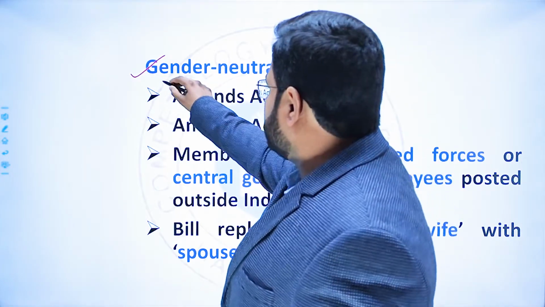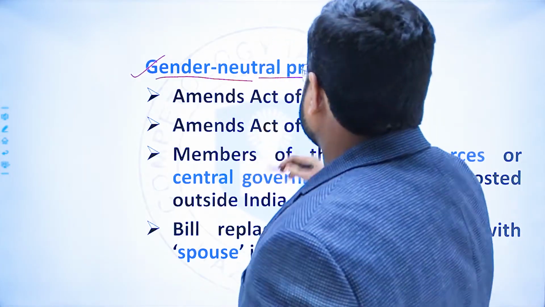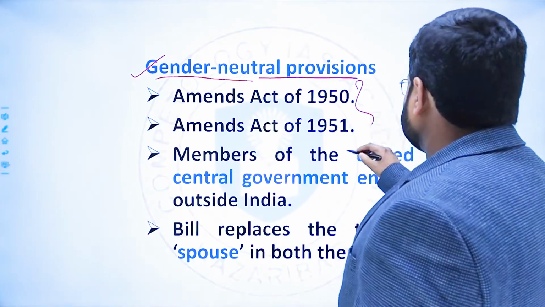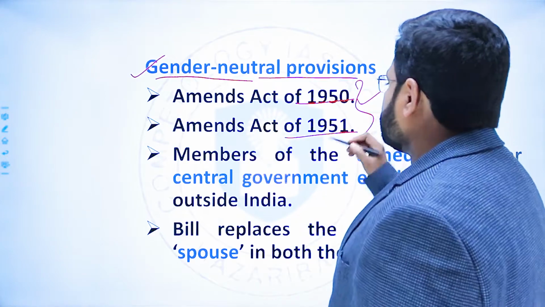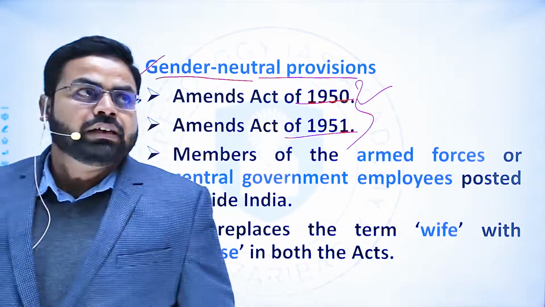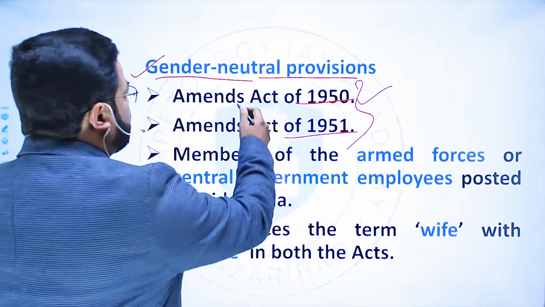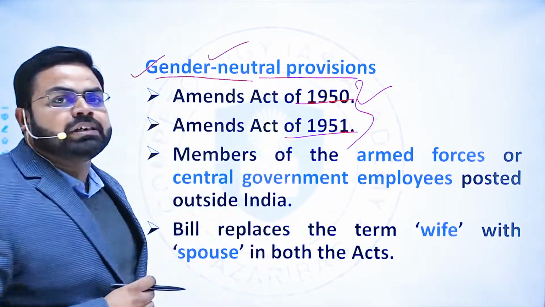And the next amendment that has been introduced, collectively in both the Act of 1950 as well as the Representation of People Act 1951, is basically making some of the provisions gender neutral.